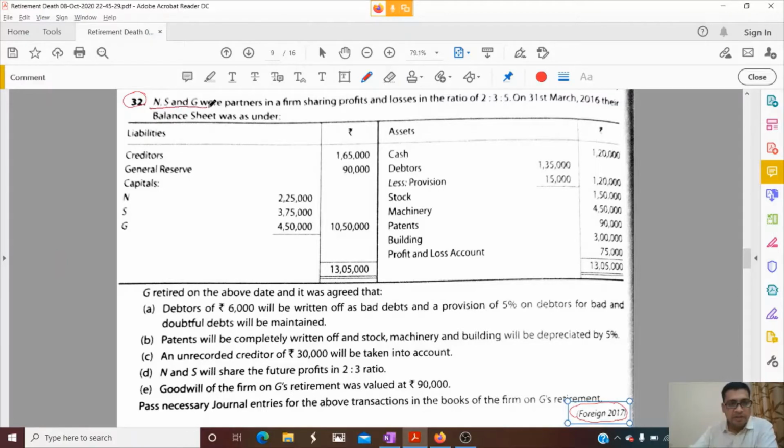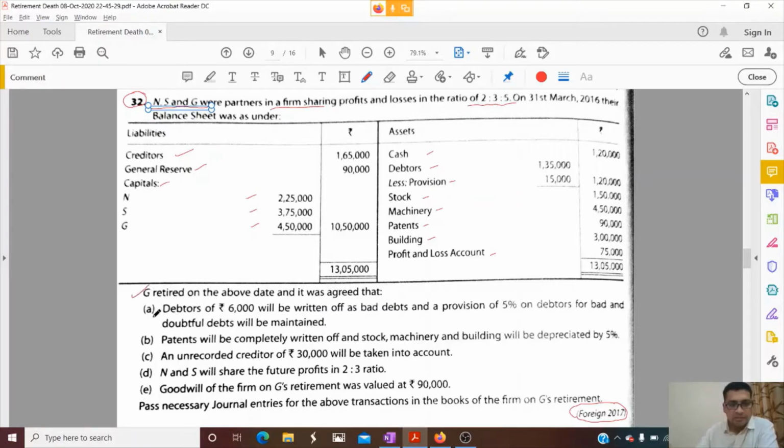N, S, and G were partners in a firm sharing profits and losses in the ratio of 2 is to 3 is to 5. This is the balance sheet which is given. Creditors, reserve, capitals of three partners are given. Then cash, debtors, provision, stock, machine, patent, building, and profit and loss account is given. So this profit and loss account is distributed in partners' capital account. Okay. So let's see the adjustments.